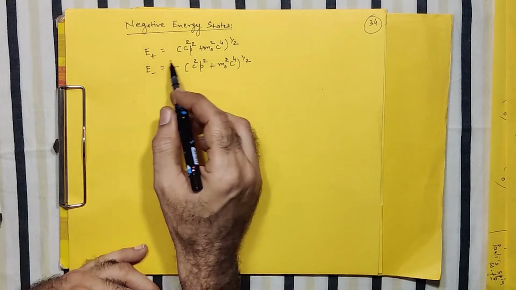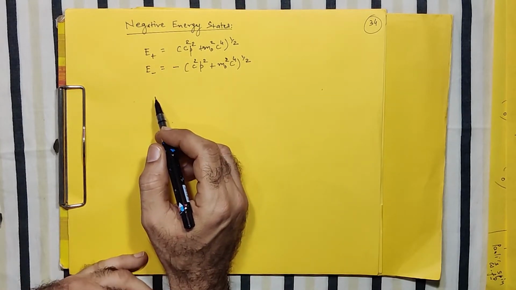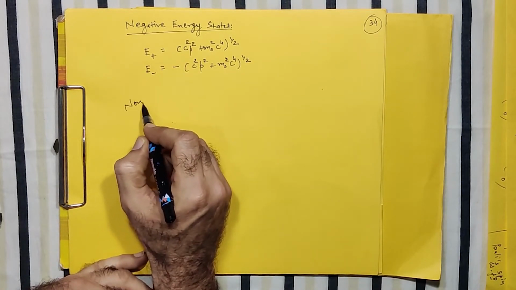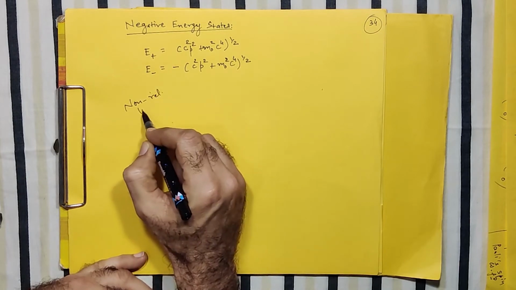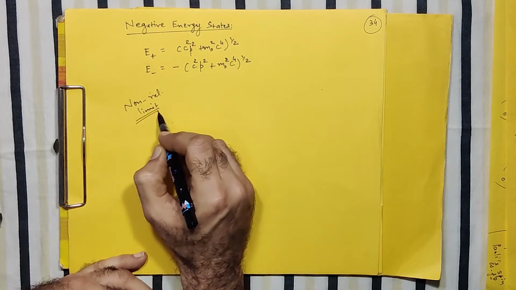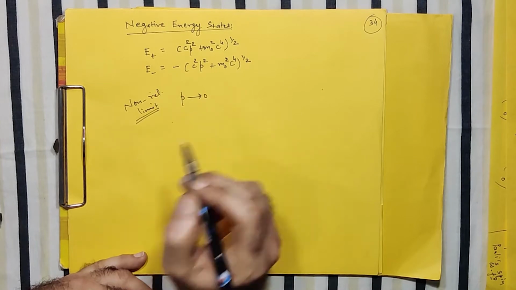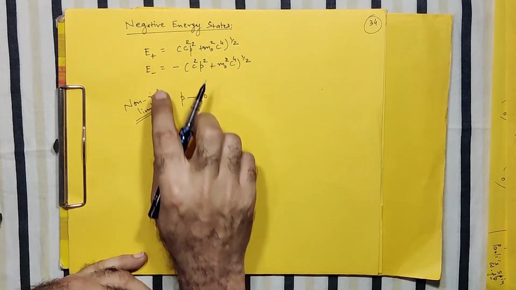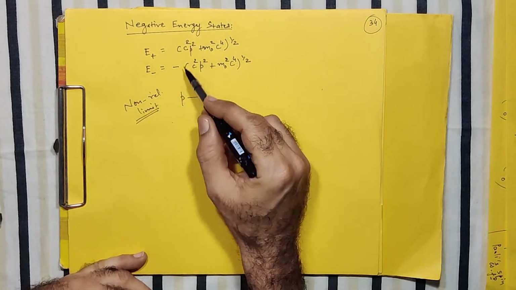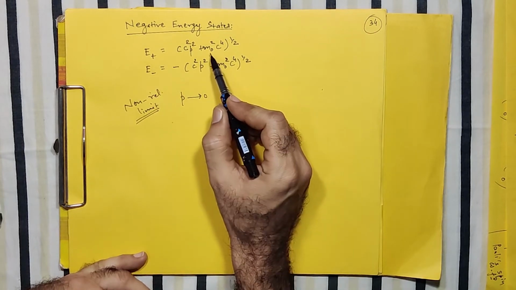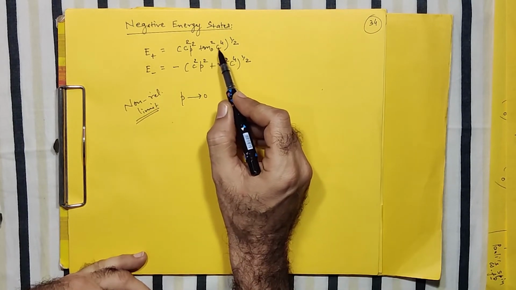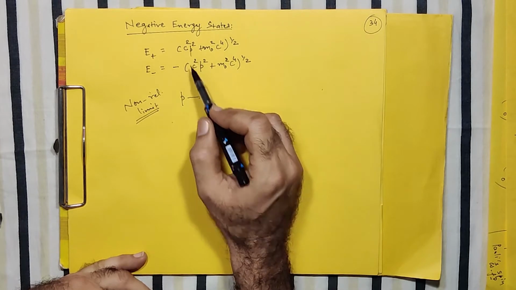So I start with the non-relativistic limit. In the non-relativistic limit, where your linear momentum p is a very small quantity, in that case for E plus and E minus, the first term c²p² becomes 0, and you are left with the square root of the other term, that is m0c² and m0c², but plus or minus.